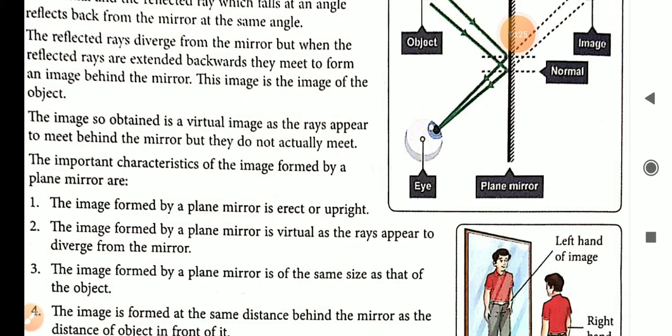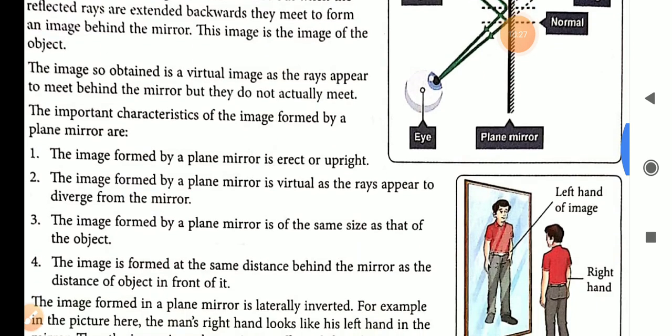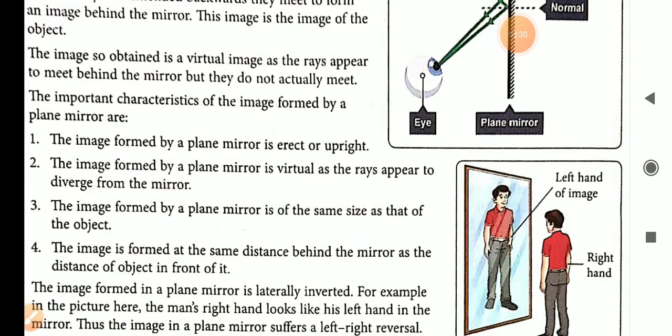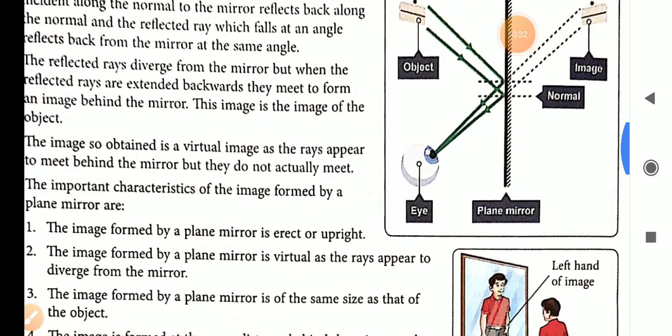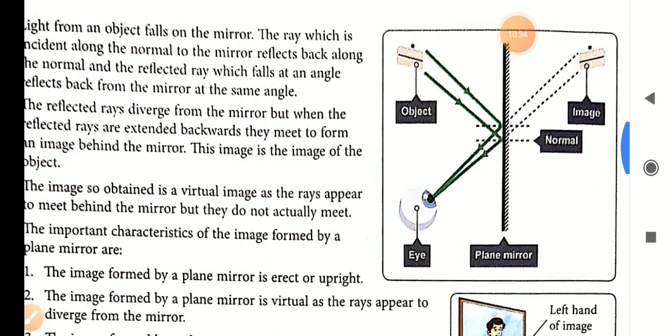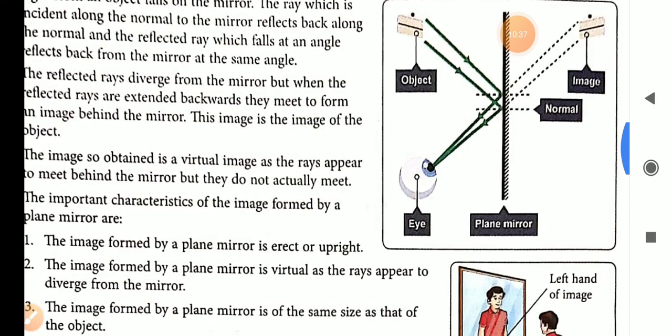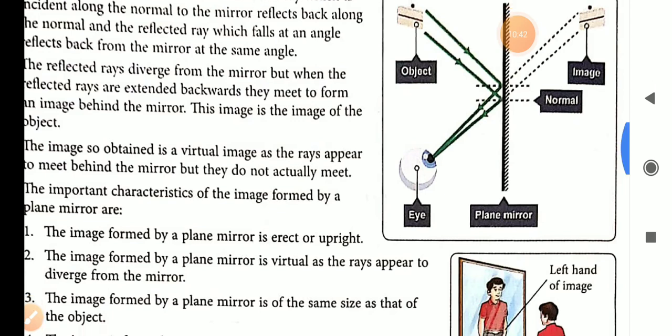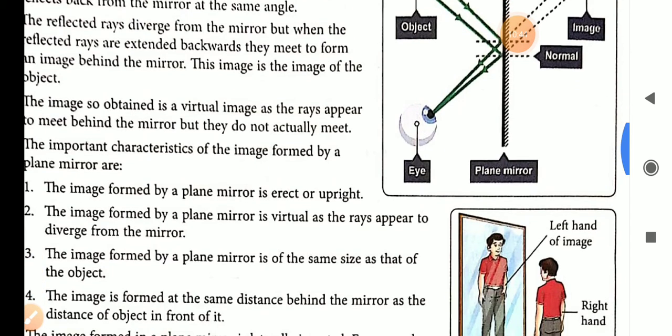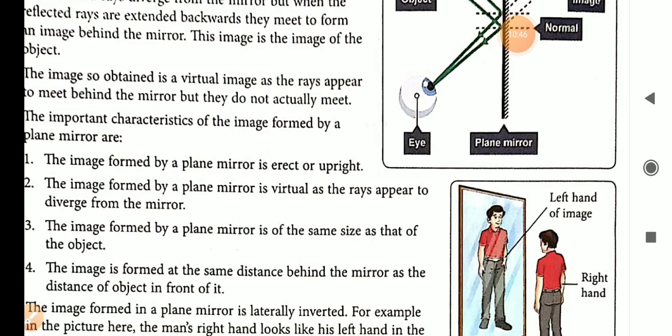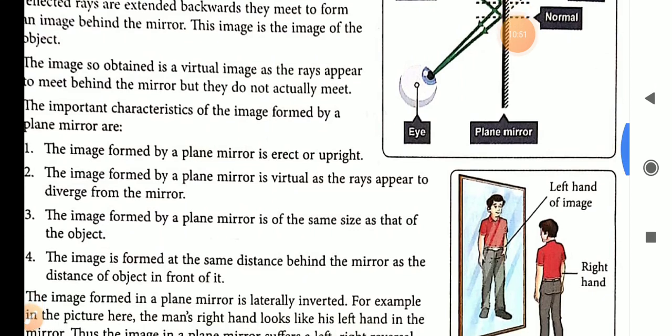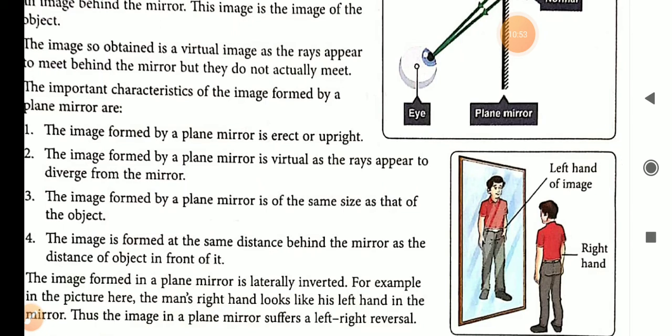And thus the important characteristics of the image formed by a plane mirror are: first, it is erect or upright. The image formed by a plane mirror is erect or upright. When we stand in front of a mirror, we appear in the same orientation as we stand. It is erect. Second, it is virtual as the rays appear to meet. Actually it is not meeting.